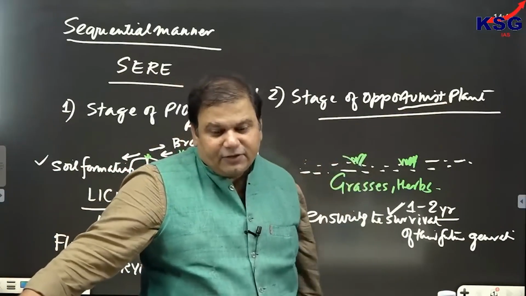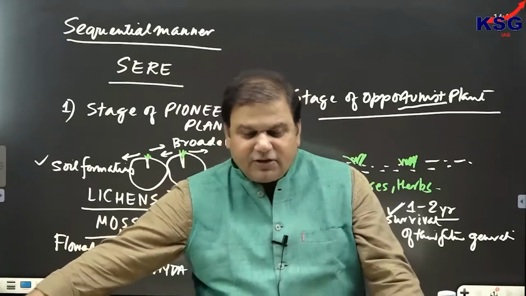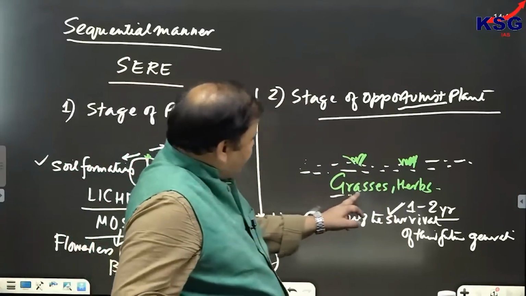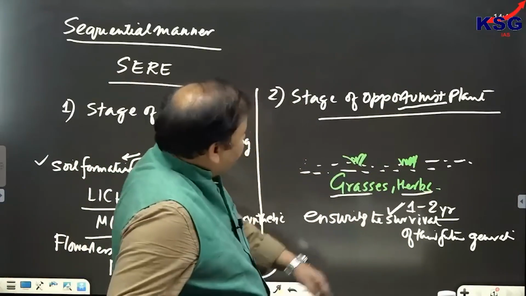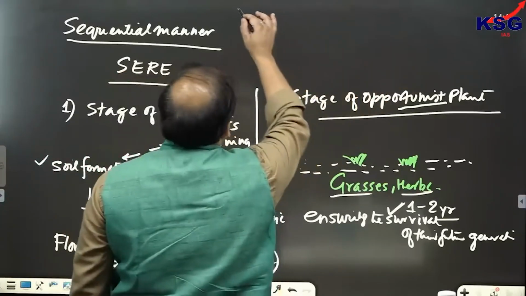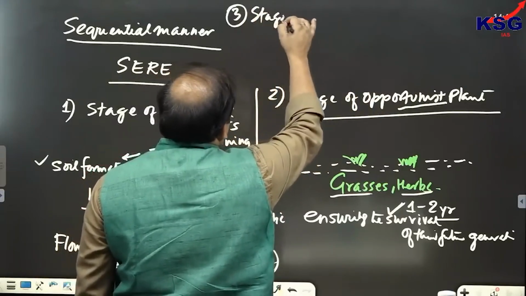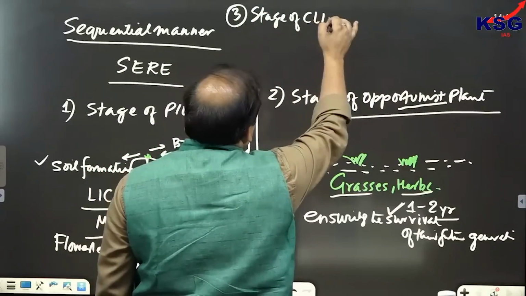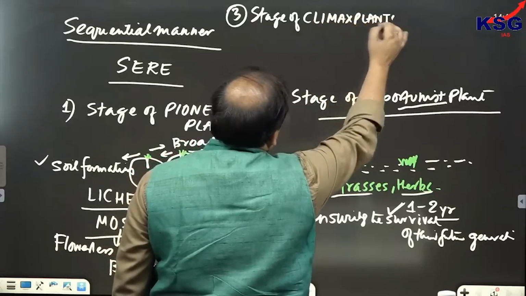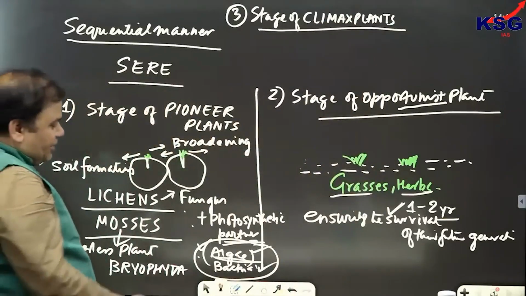So they are acting for themselves only, and they are called as opportunist plant. Fine. So we can see that grasses, herbs or shrubs would be called as opportunist plant. Then the third is called as what? The third is called as stage of climax plant. Stage of climax plants means what?